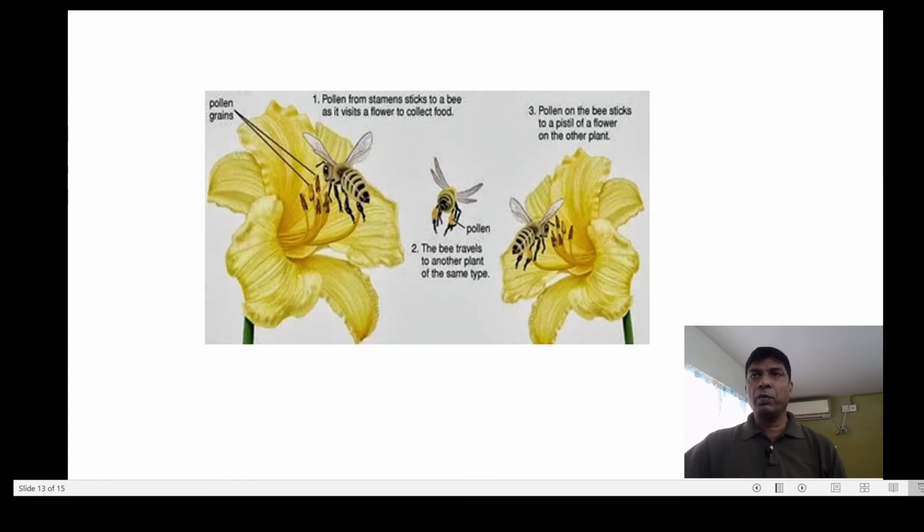Here you can see in this picture, a honeybee is sitting on the anthers, and as a result, the pollen grains get stuck to the legs of the honeybee. Then this honeybee flies to sit on another flower of the same species on a different plant, and there you can see the pollen grains getting stuck to the stigma, or the pistil, of a flower of another plant. So this is a typical diagram showing cross pollination.